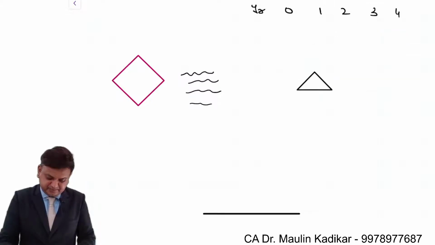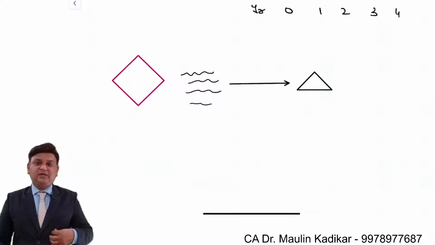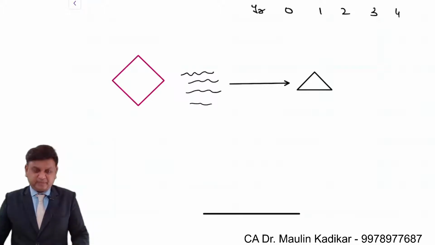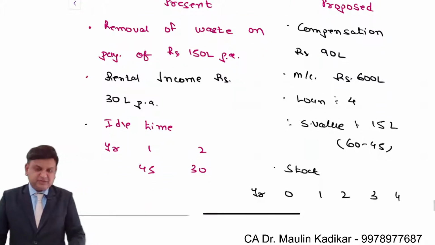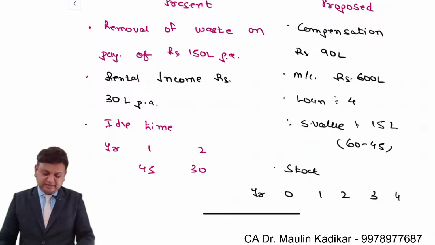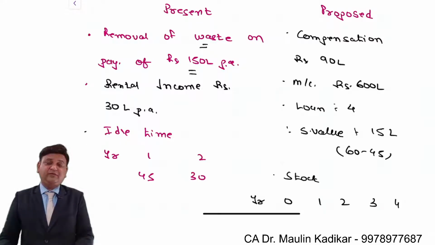So we are considering further processing of the wastage and it will be converted into a marketable product. Presently what happens is that we remove the wastage on making payment of 150 lakhs per annum. This is what we are doing right now.